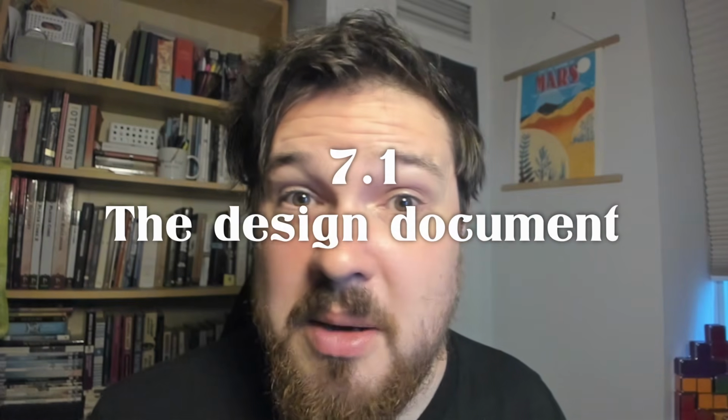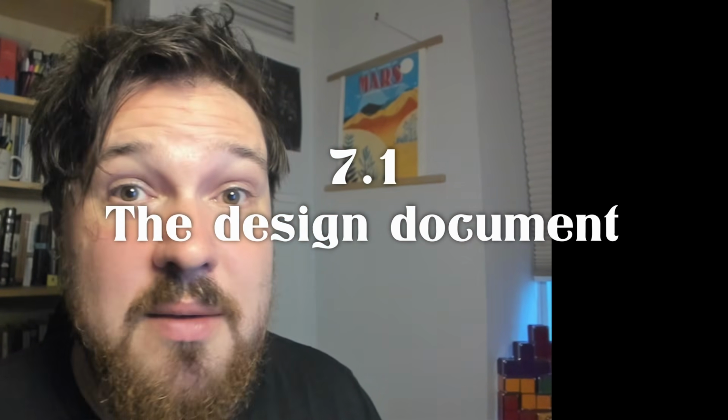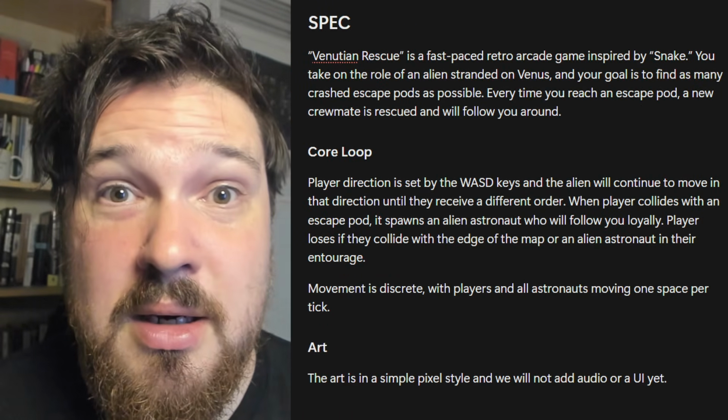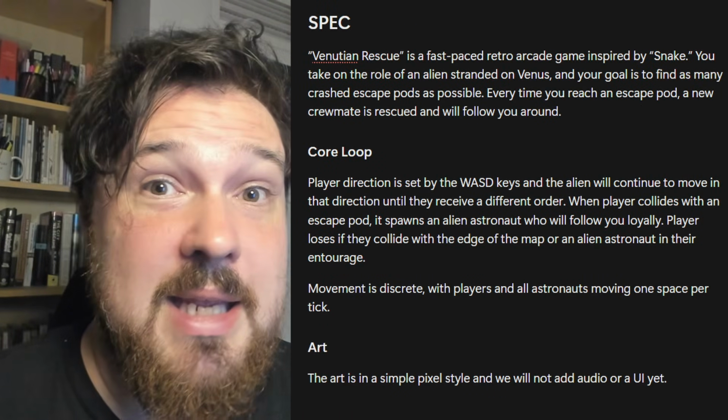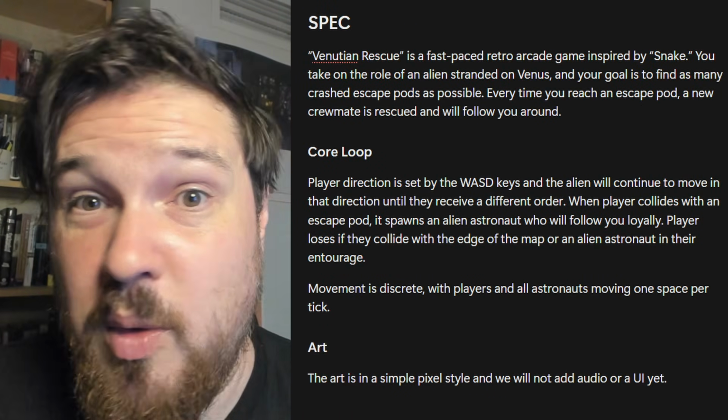And we can theme our game however we want. I've chosen to make a kind of space rescue game because we have these cute little alien guys in the asset pack we downloaded. Feel free to change the theme. You could import your own graphics if you want. Just make sure that the size of them is going to match the tile size we set. That's all you need to do. So without any further ado, let me give you the spec that I'm working on here, and then we can start implementing it.